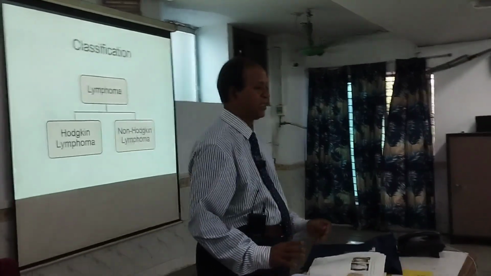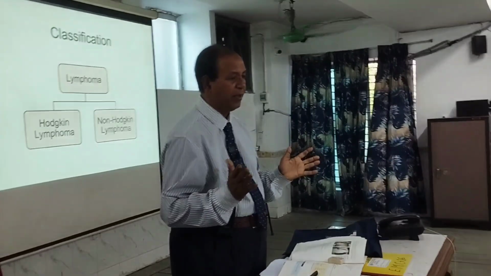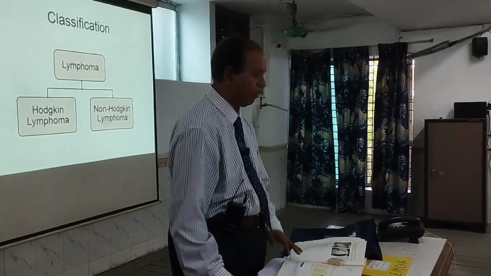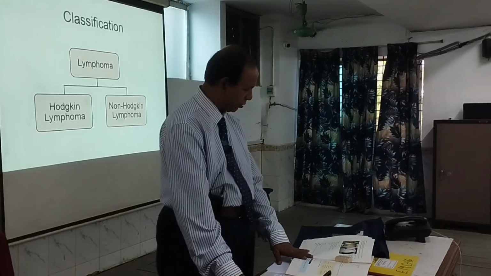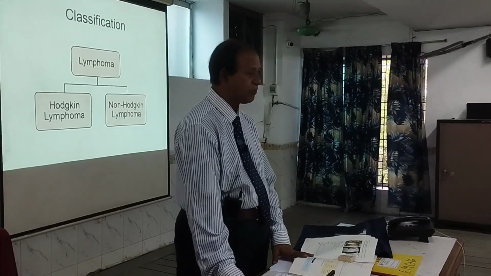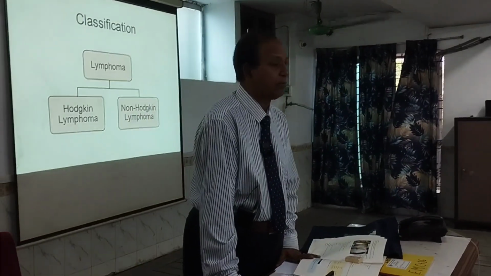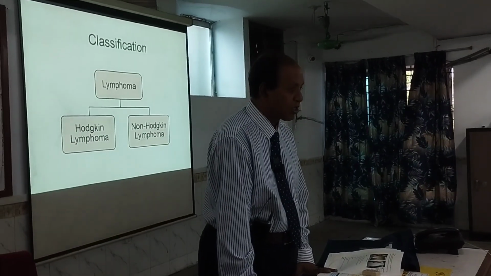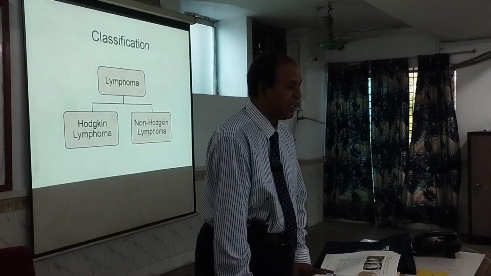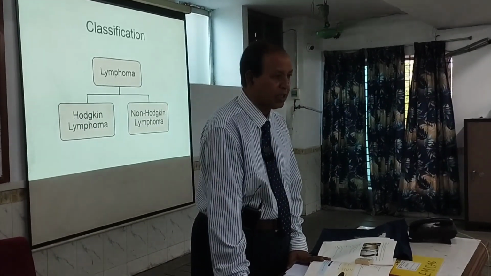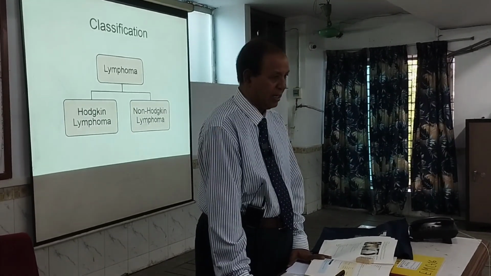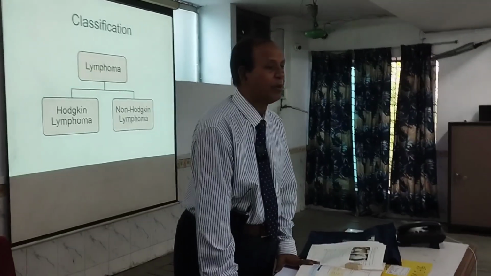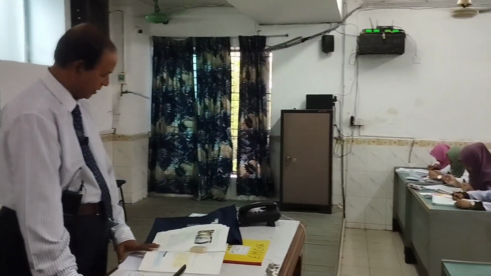Now, what is the investigation? Investigation number one is a complete blood count with peripheral blood film. Number two is biopsy of the lymph nodes, very much important. In Hodgkin lymphoma, there is the Reed-Sternberg cell, but in non-Hodgkin lymphoma there are only inflammatory cells: lymphocytes, monocytes, and neutrophils. All the inflammatory cells are present there.